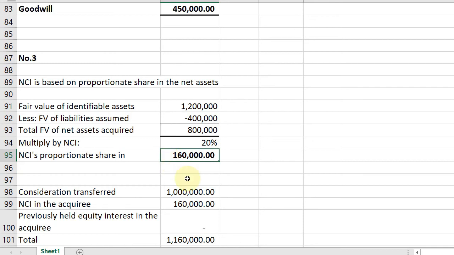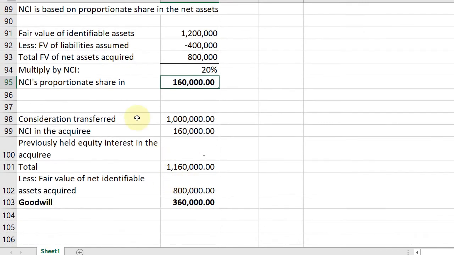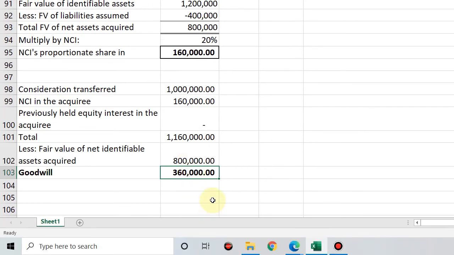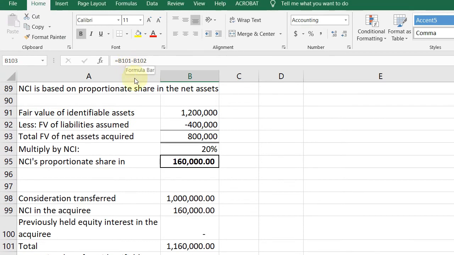Okay? So, we now compute consideration transferred, 1 million. NCI in the acquiree, 160,000. Yun na-compute natin kanina. Previously held, wala pa rin. You just add 1,160,000. Then less fair value of the net identifiable assets na 800, you'll get goodwill of 360,000. Okay? Madali lang.